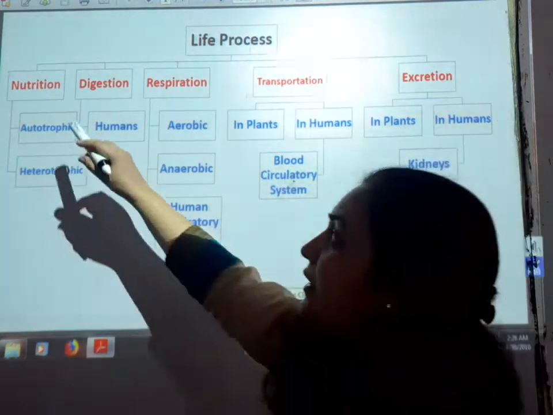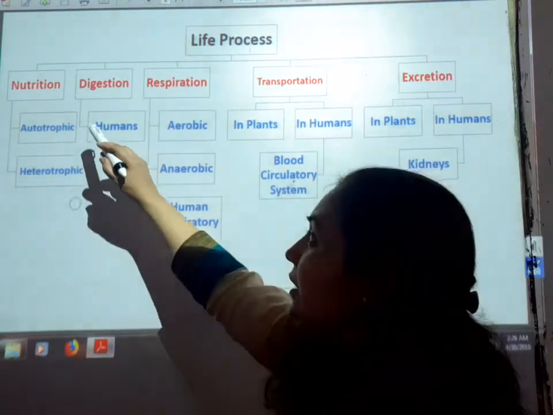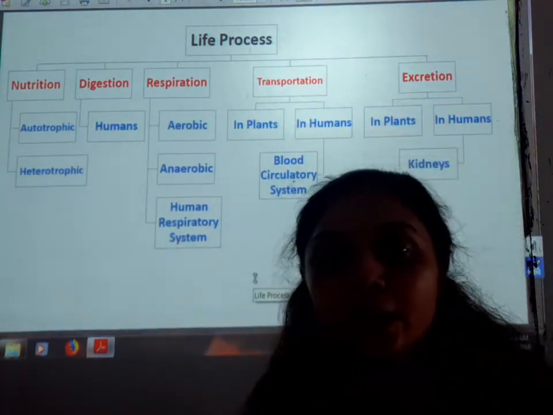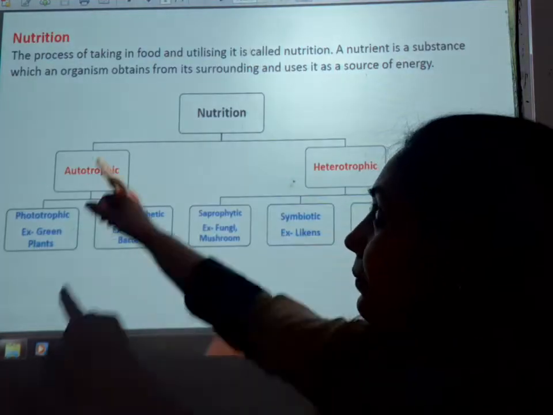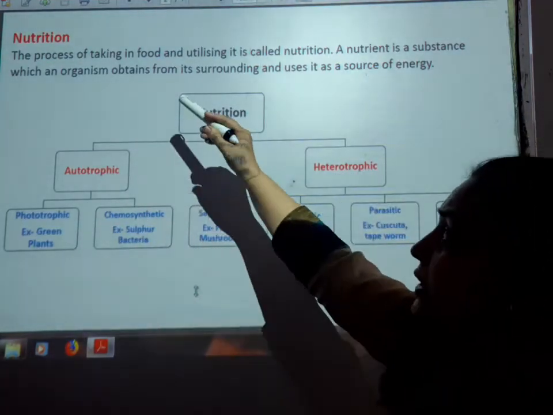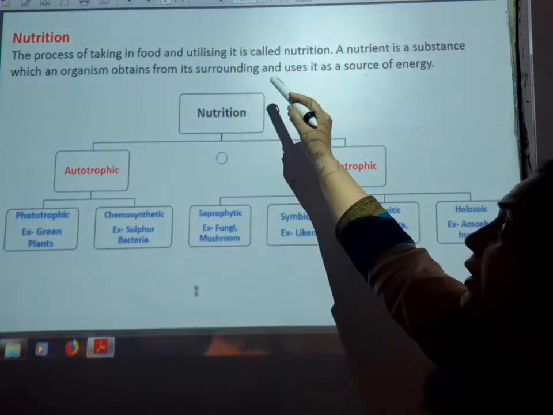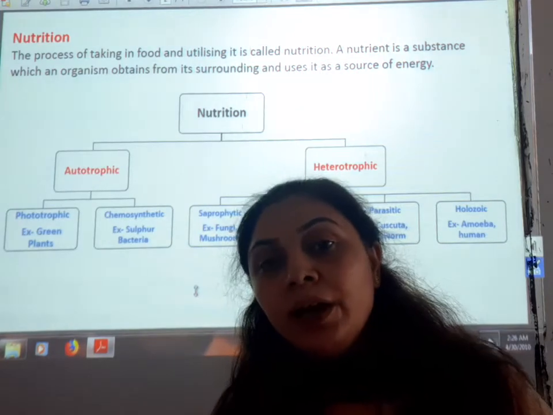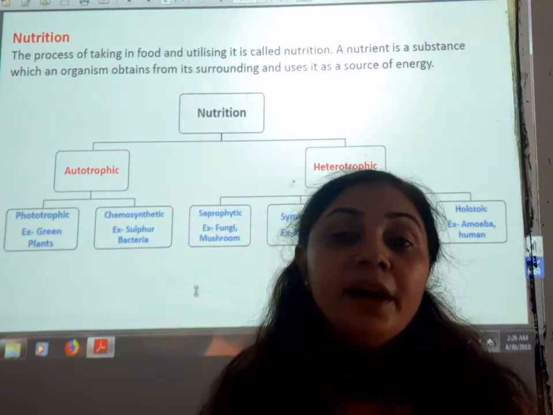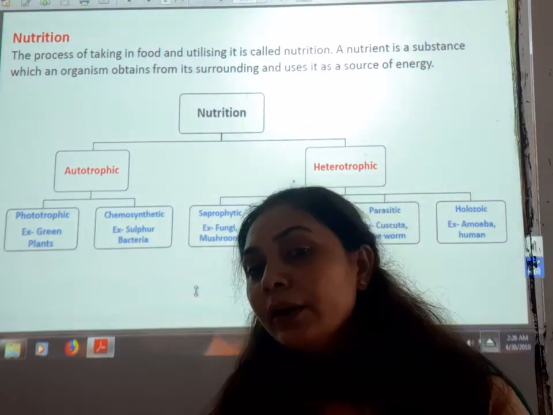So now I am describing here the first process, that is nutrition. So what do you mean by nutrition? Nutrition is the process of taking in food and utilizing it. Suppose we are taking any food, and afterwards how can we get the energy from the particular food?